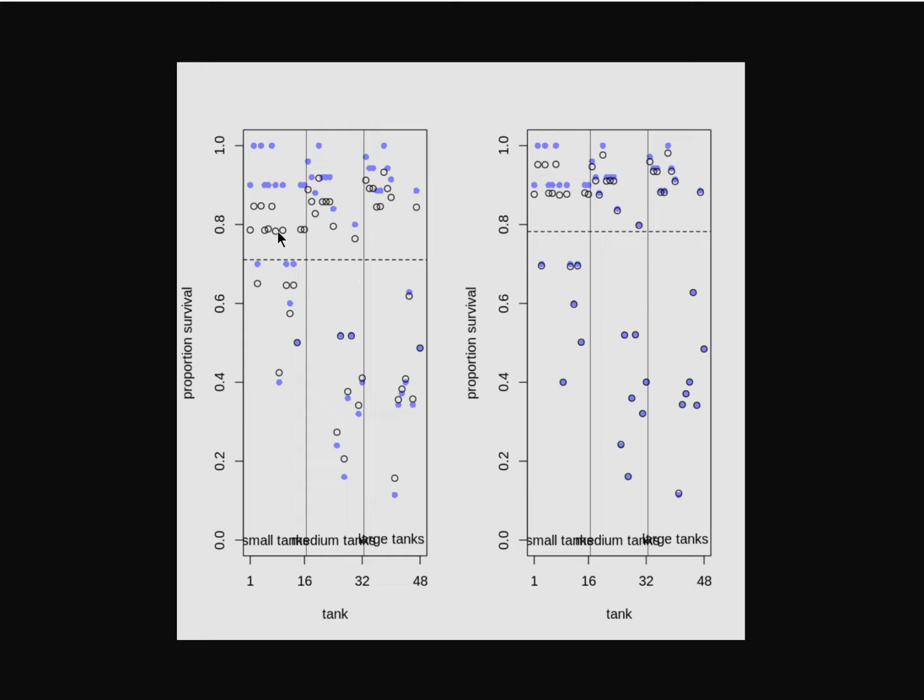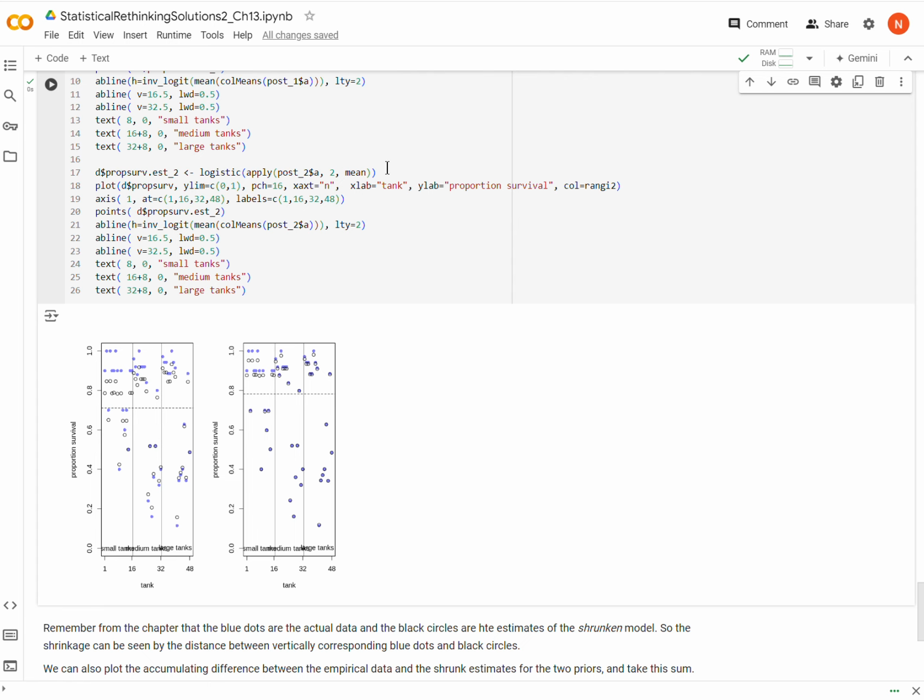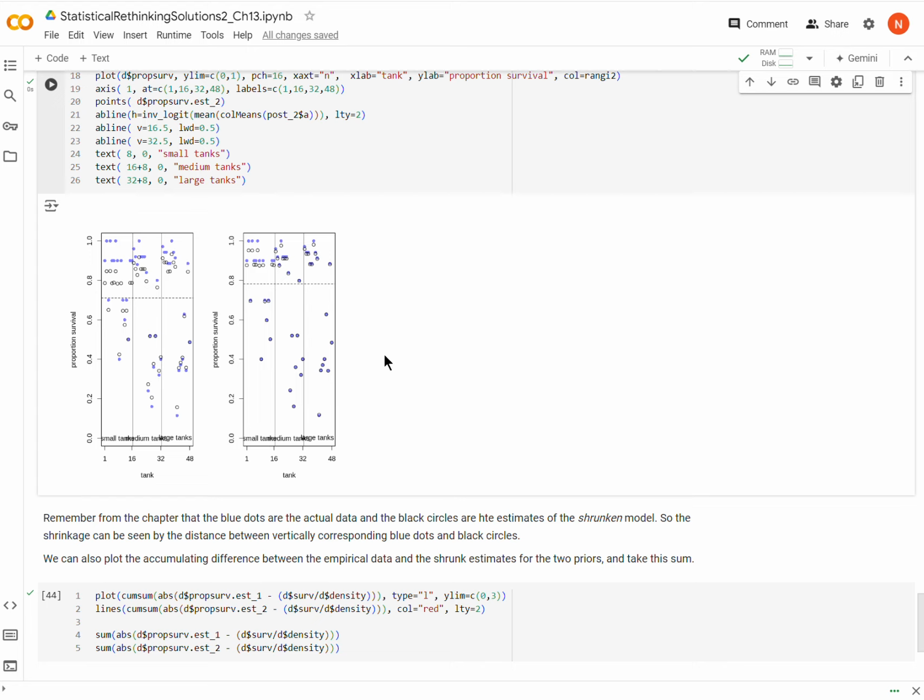What you'll notice is that in the normal(0, 1), the left-hand plot, the black circles are farther away from the blue dots. In other words, there's more shrinkage towards this mean value. When you compare it to the normal(0, 2), there's less shrinkage. Why? Because the normal(0, 2) had a more permissive prior distribution, a wider footprint. So that's pretty convincing, I think.